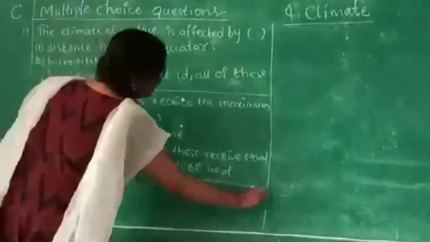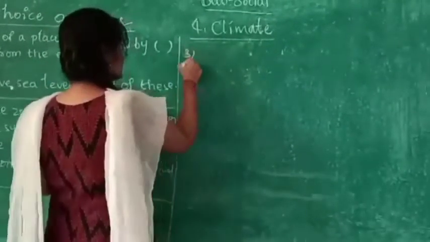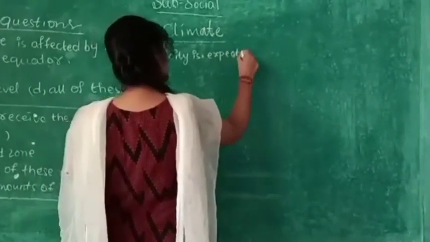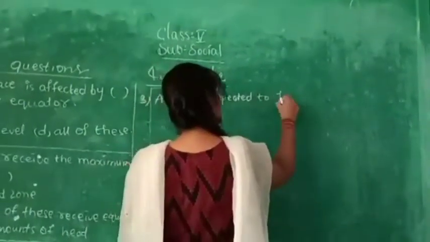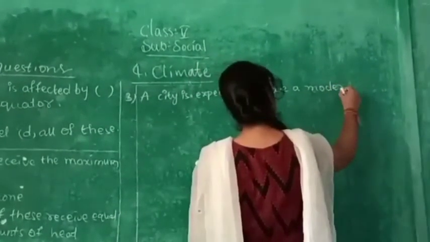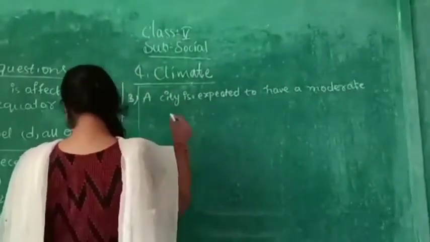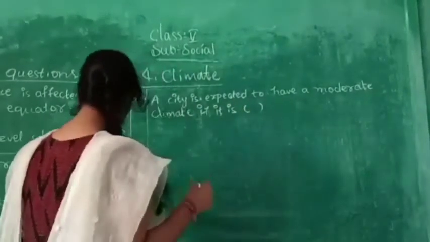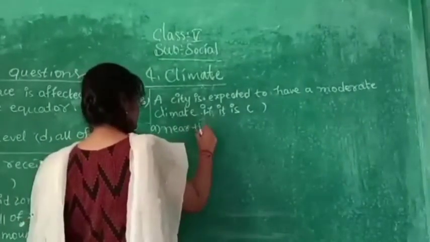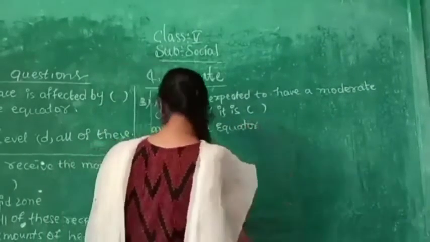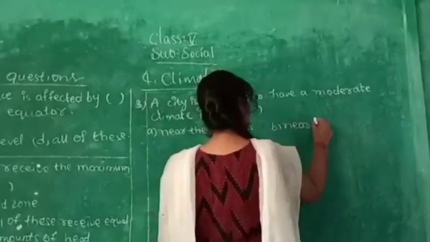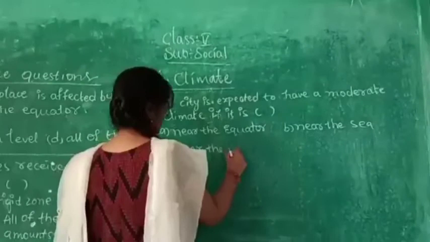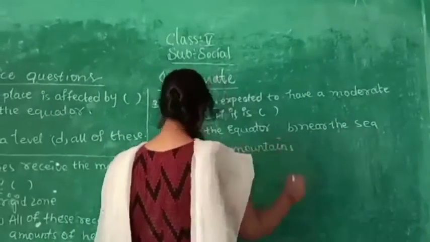Now next, third one. A city is expected to have a moderate climate if it is near the equator, near the sea, near the mountains, near the poles.